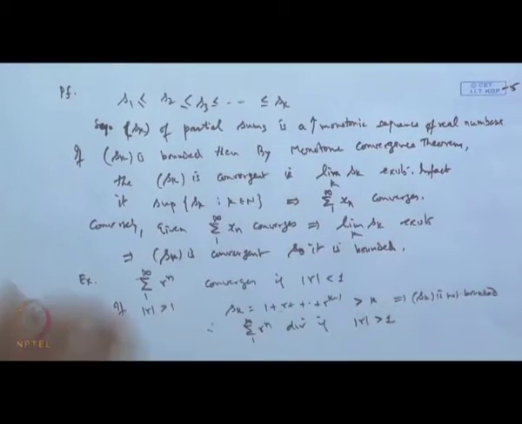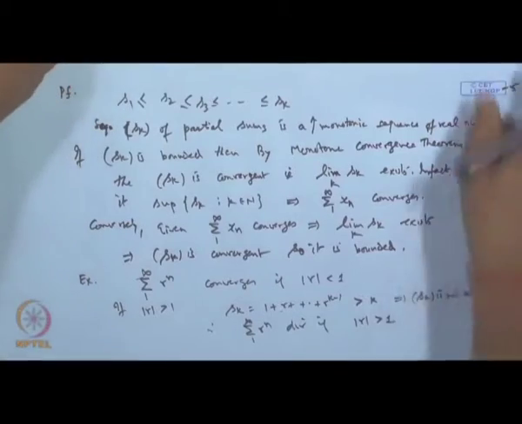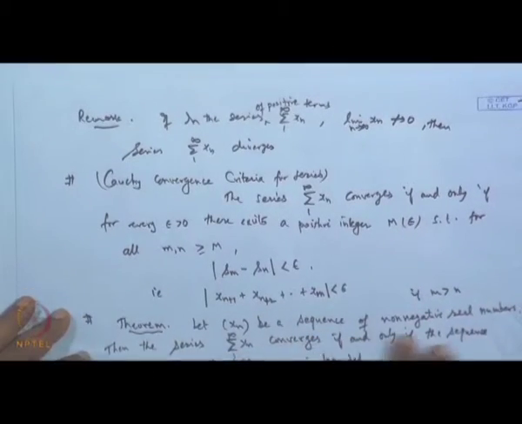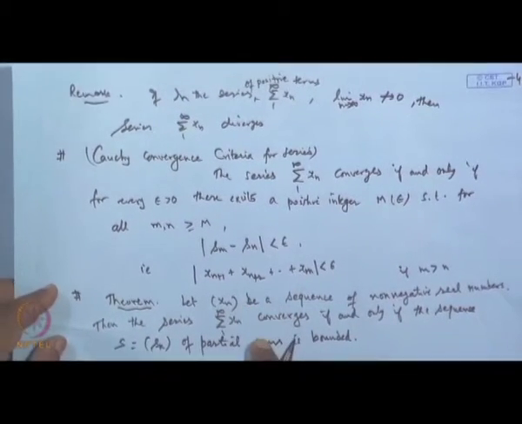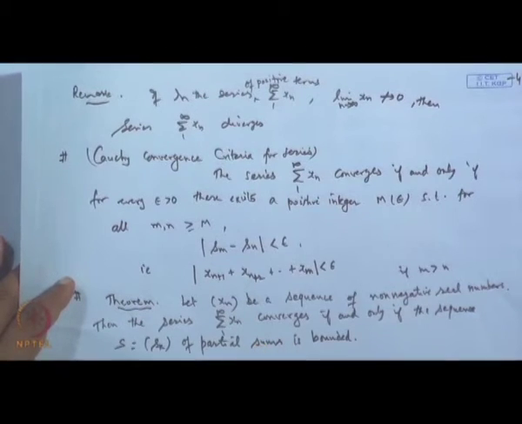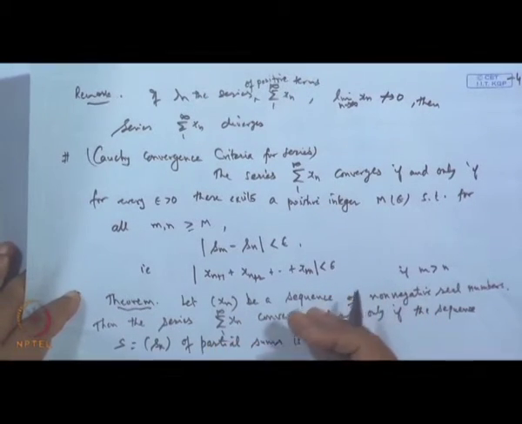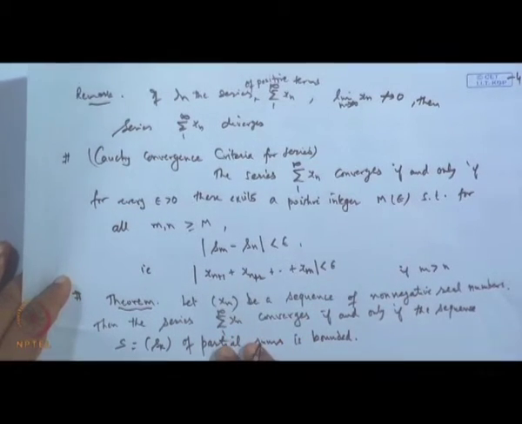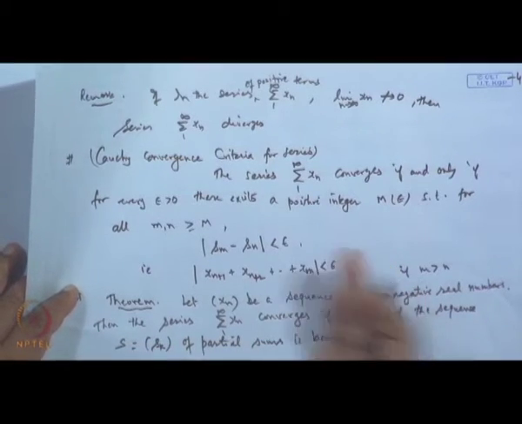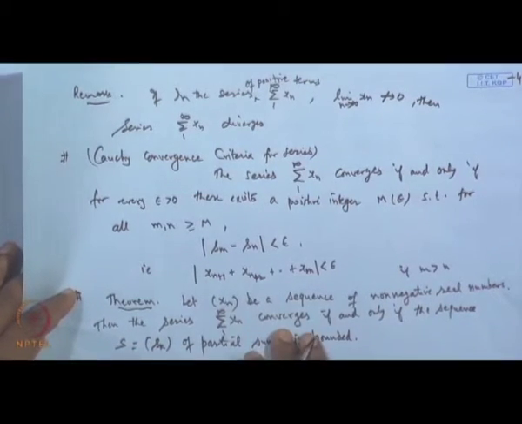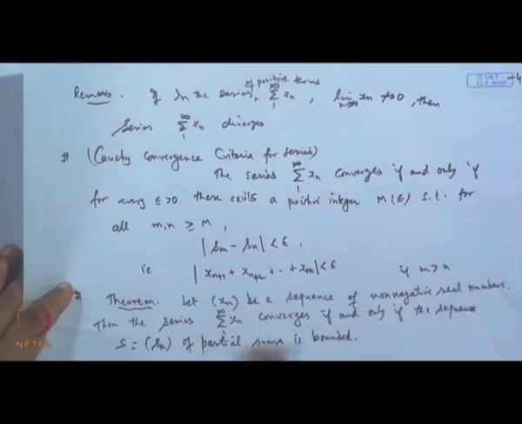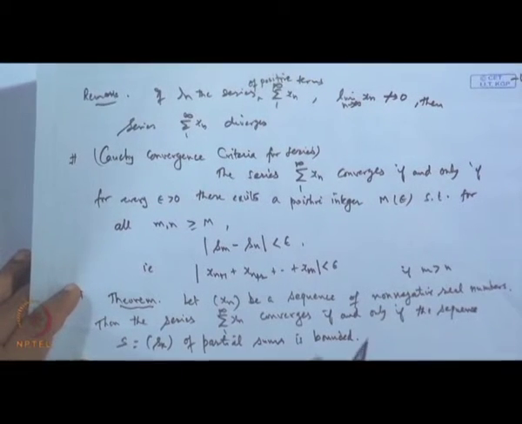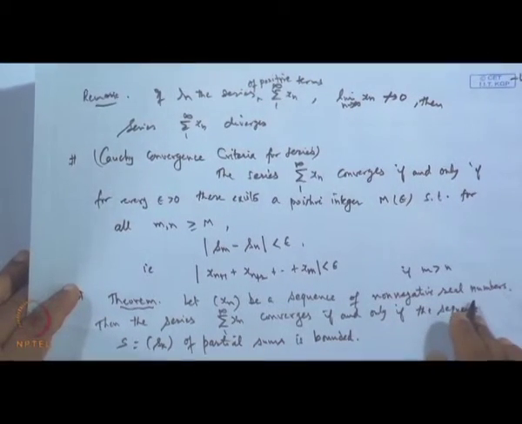Here we are taking one more thing: all the terms of the sequence are non-negative. We cannot apply this result to a series whose terms are some positive, some negative. If all the terms are negative, we can take the minus sign outside and make all the terms positive. But if the series is alternately positive and negative, then of course this result is not helpful. This result is only valid when the terms of the series are all non-negative.